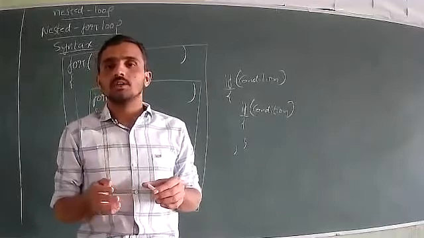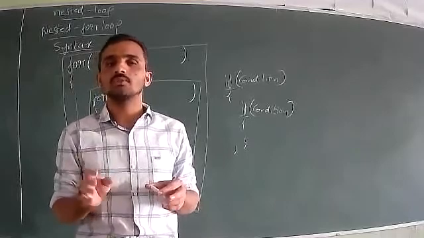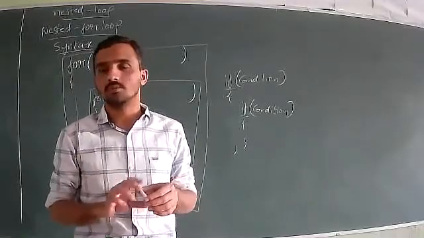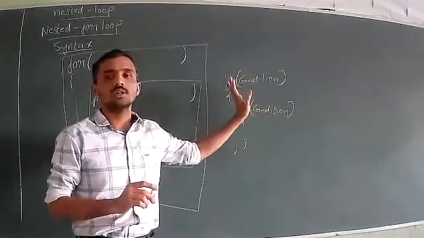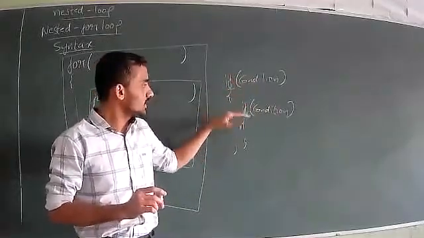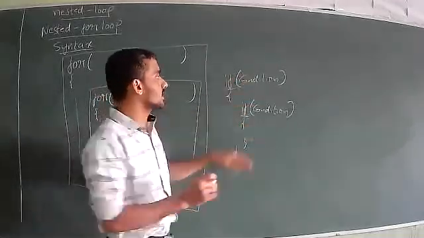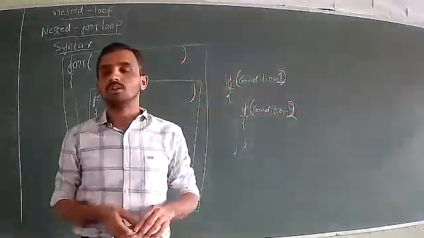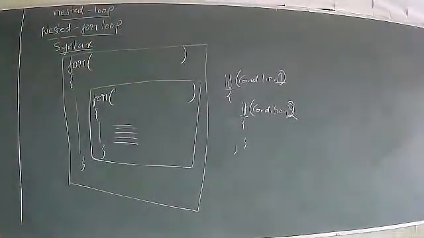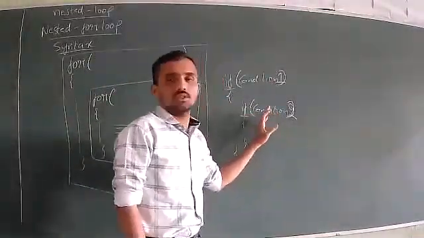So in English, if I give the example, if I say if it rains today, that means raining is not sure. If it rains, that means it can be either true or false. Similarly, in programming language also, if I write the word if, in front of that we have to write a condition. And here, if I write two if keywords, then for one if you write condition 1, and for another you write condition 2. That means you have to make the difference there. So for two things you should not write condition 1 and condition 1. One is called condition 1, another one is called condition 2.